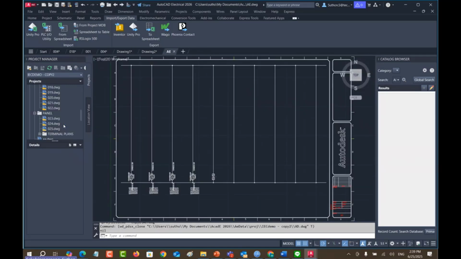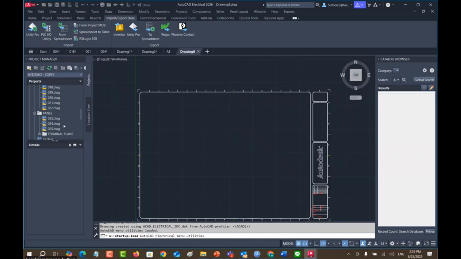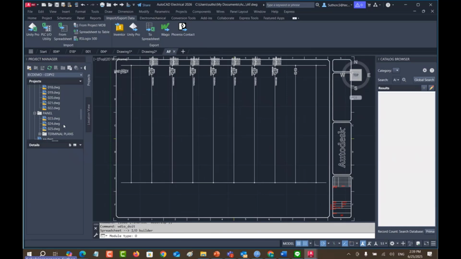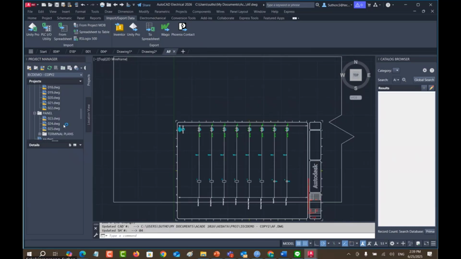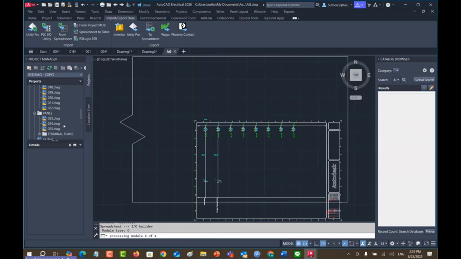Here is an automatic process. And it creates the next drawing for you. If the area is not enough, the system creates another for you. Okay, here we go. From the information of Unity Pro or spreadsheet, it should be 7 drawings added to your project.